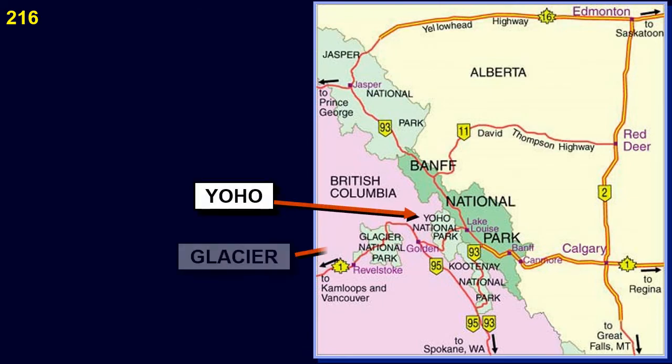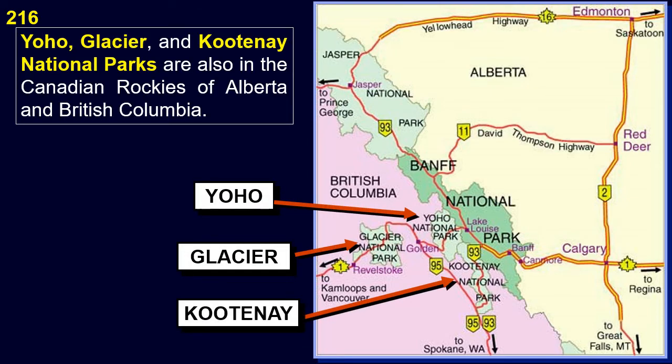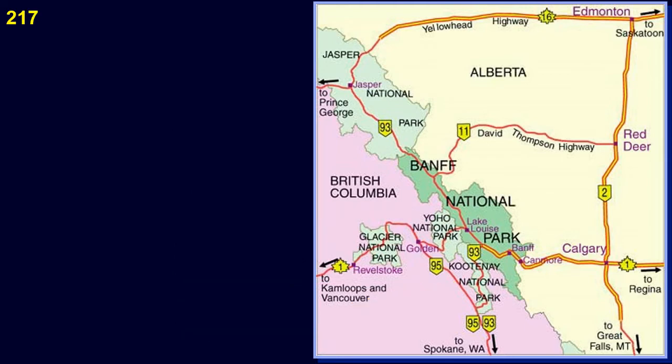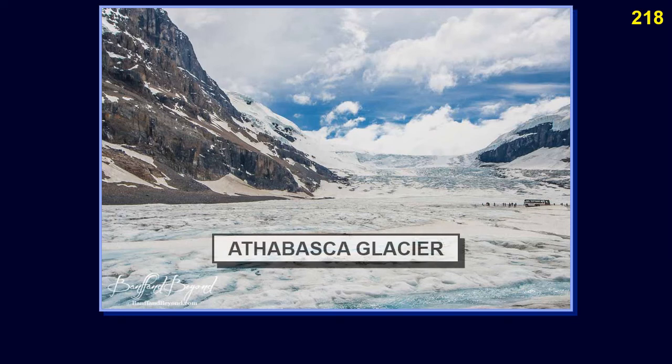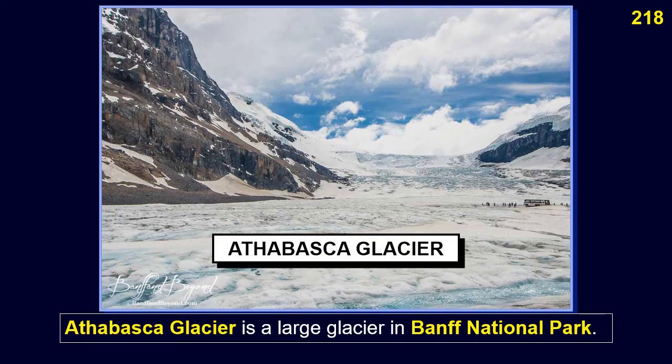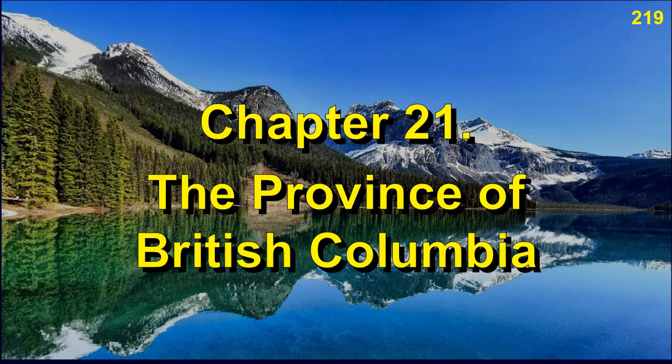Yoho Glacier and Kootenay National Parks are also in the Canadian Rockies of Alberta and British Columbia. Jasper and Banff National Parks are in the Canadian Rockies bordering British Columbia and Alberta. Athabasca Glacier is a large glacier in Banff National Park.